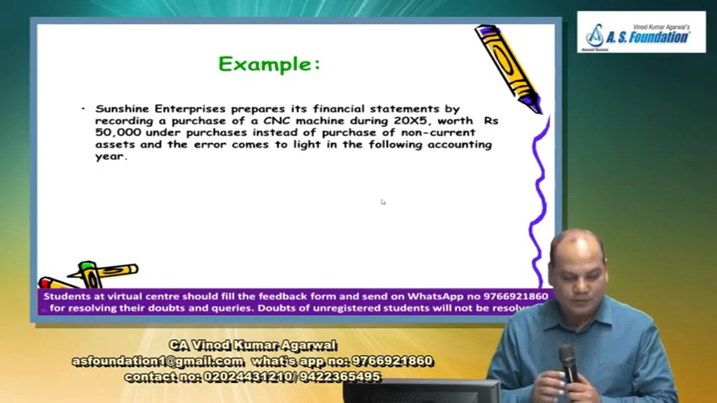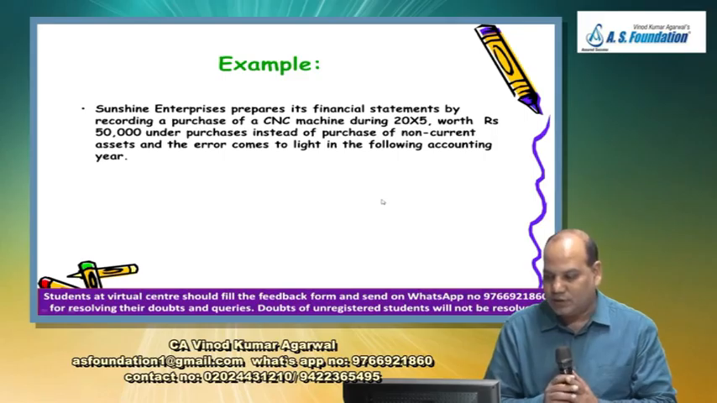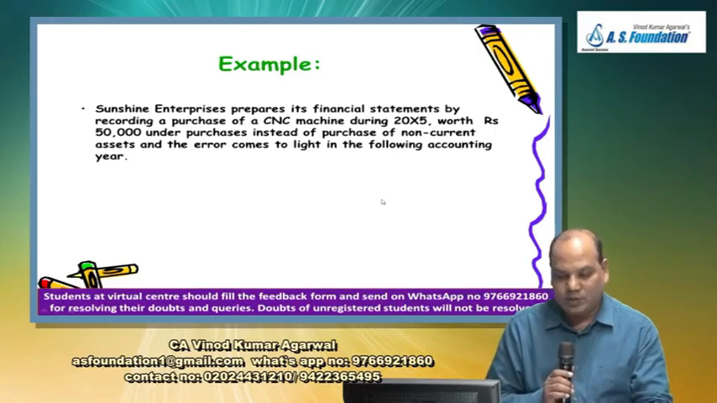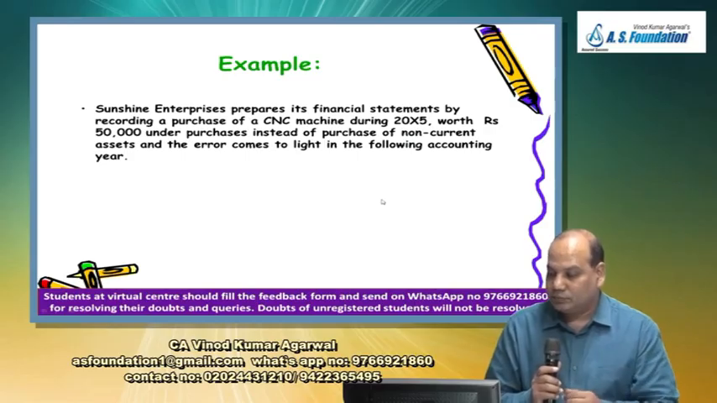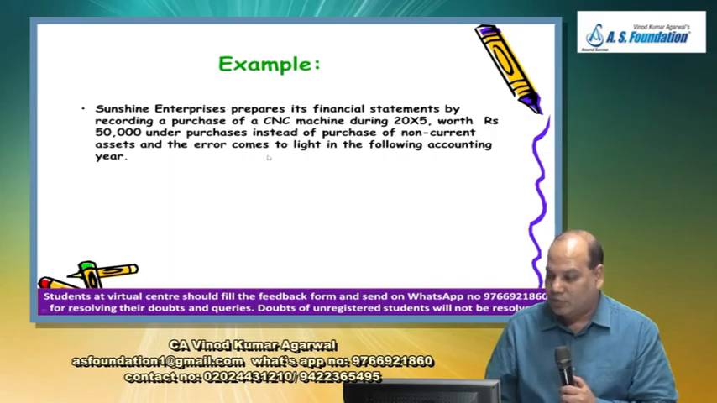See one example of error. Question number 6 in your note. Sunshine Enterprise prepares its financial statement by recording a purchase of a CNC machine during 20x5 worth rupees 50,000 under purchases instead of purchase of non-current asset, and the error comes to light in the following accounting year. What they have purchased? CNC machine. Where have they recorded this? Under purchase instead of a non-current asset, purchase of capital good.